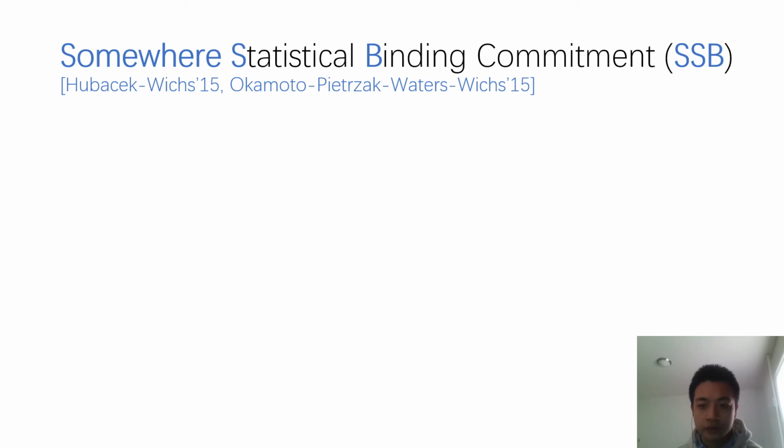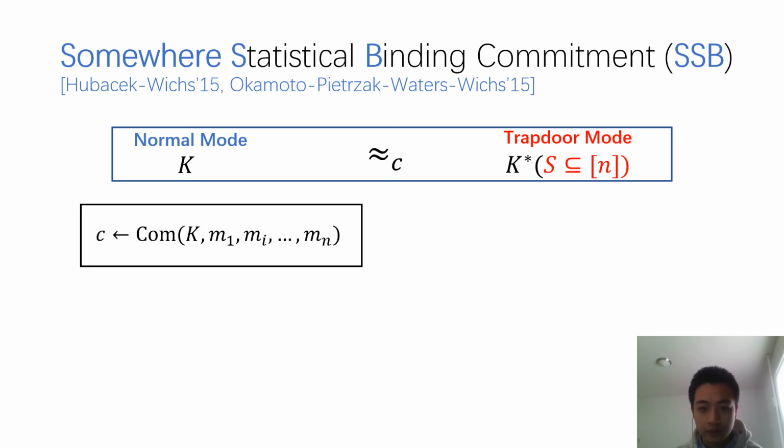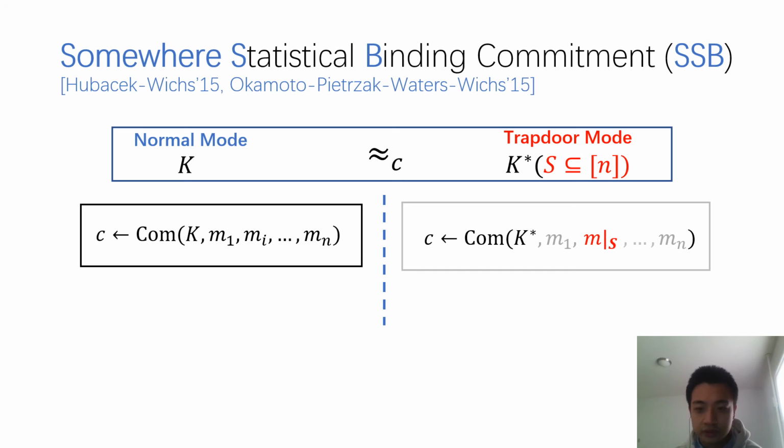So the idea is to use an SSB commitment, which refers to somewhere statistical binding commitment. Such a commitment scheme is also in the dual mode. It has a normal mode commitment key and a trapdoor mode commitment key. The trapdoor commitment key is associated with some subset of indices S, such that the commitment becomes statistically binding in the trapdoor mode for the indices in S. In this work, we further require an extraction property that allows you to extract the committed values in the subset S from this commitment.